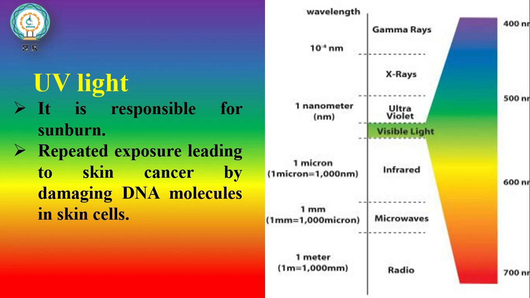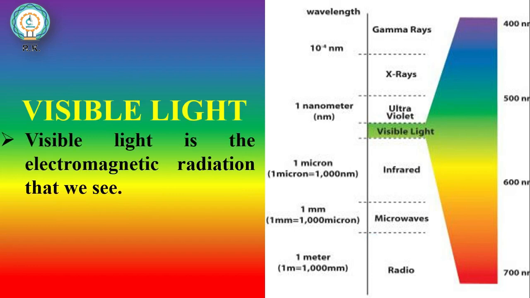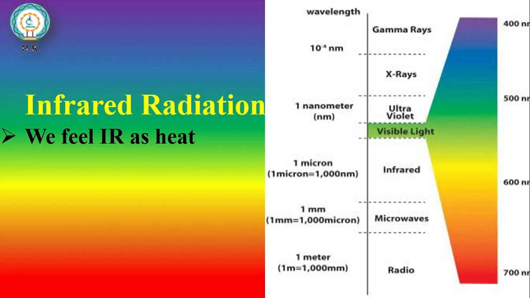We all are familiar with UV light as it is responsible for sunburn. Its repeated exposure leads to skin cancer by damaging DNA molecules in skin cells. Next one is visible light. It is the wavelengths that are visible to most human eyes. The fifth one is infrared radiation, which is invisible to human eyes. It means we cannot see it with our eyes, but we can feel it as heat.